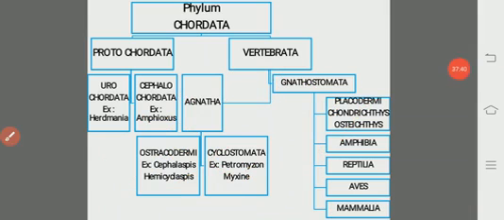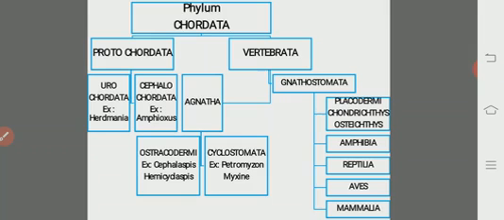Then coming to the Osteichthyes. These are marine or freshwater forms. The endoskeleton is made up of bone, bony fishes, whereas the exoskeleton may be formed by cycloid scales, ganoid scales, ctenoid scales, or cosmoid scales. The presence of placoid scales is the fundamental feature of the Chondrichthyes, whereas all other scales may be seen in the Osteichthyes.